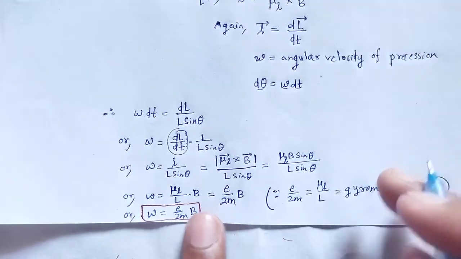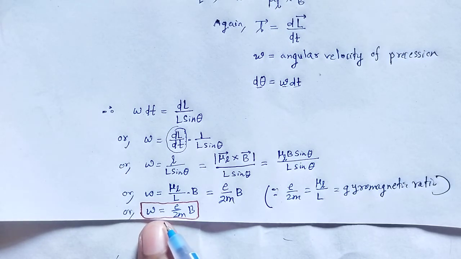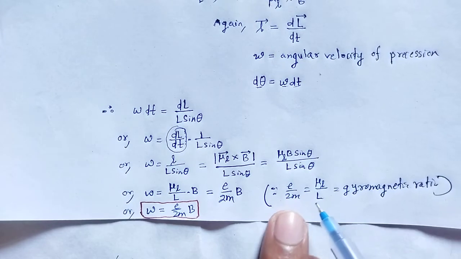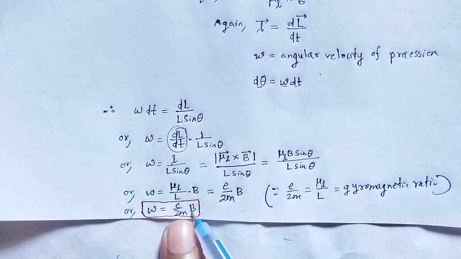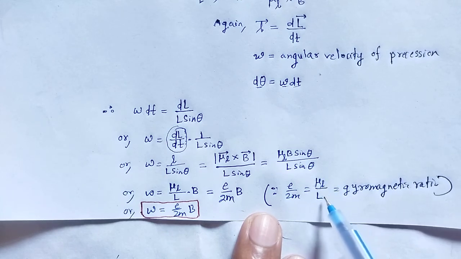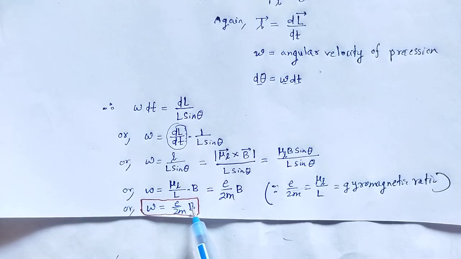That is the gyromagnetic ratio. Omega is called the angular velocity of Larmor precession, and it is equal to e by 2m into B. Here e by 2m is the gyromagnetic ratio, the ratio of magnetic moment mu L to angular momentum L. So the angular velocity of Larmor precession is the product of the gyromagnetic ratio and the magnitude of the magnetic field B. This is the velocity of precession.